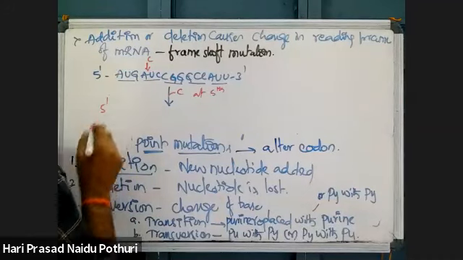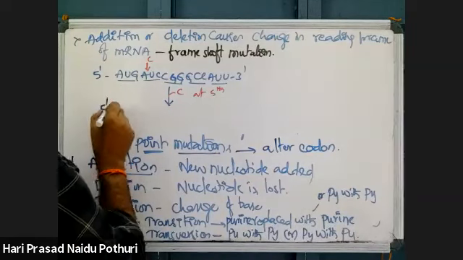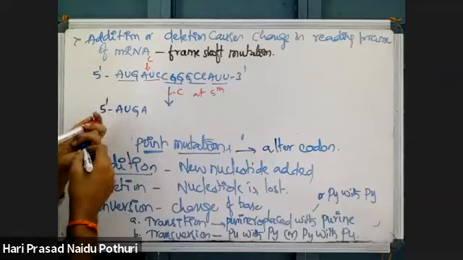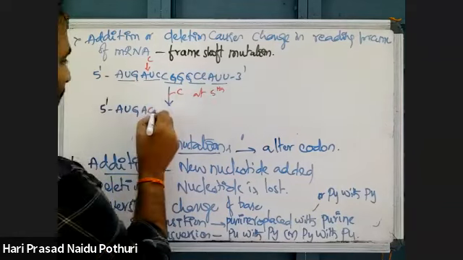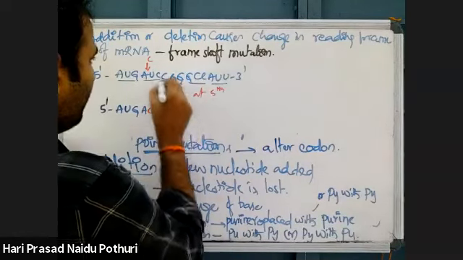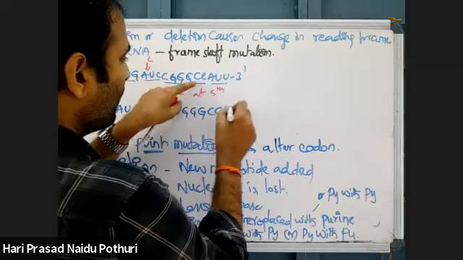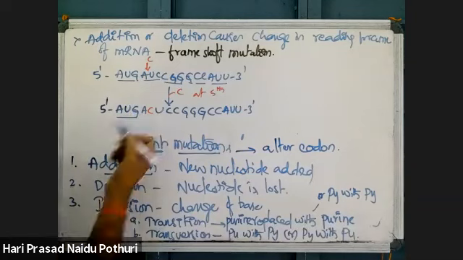Now, 5 prime AUG, A, new cytosine came, then UCC, GGCCAU. Same mRNA sequence, but one new cytosine was inserted.